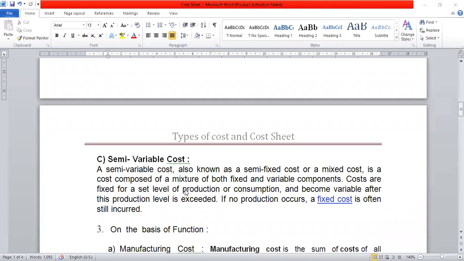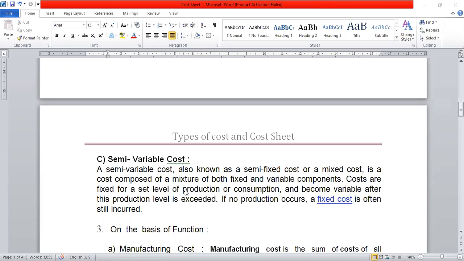Semi-variable cost means what? The cost which will remain fixed up to a certain level, and after that it will vary according to usage or according to the production. It is known as semi-variable cost. Now, how can we identify it as a semi-variable cost? Take a simple example of your mobile phones.